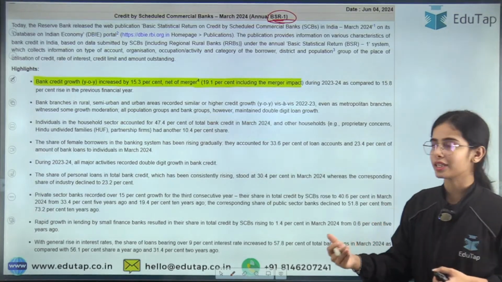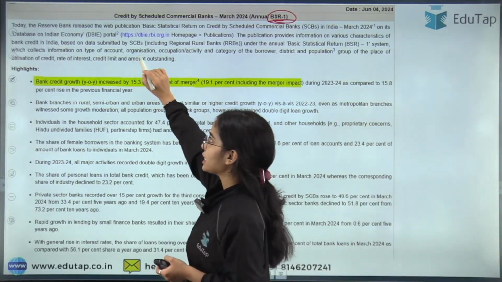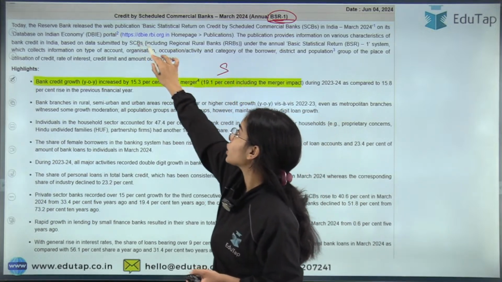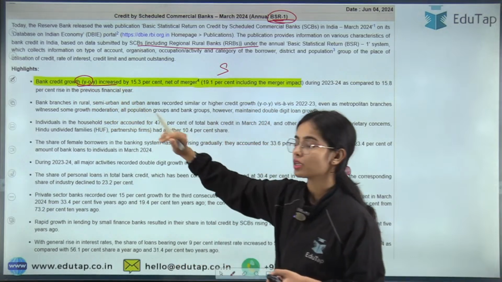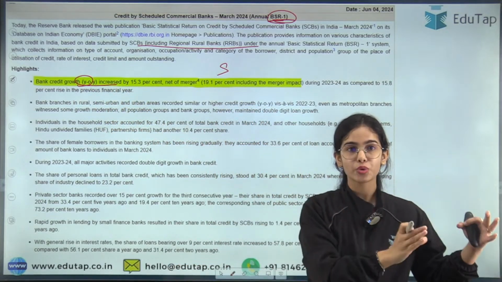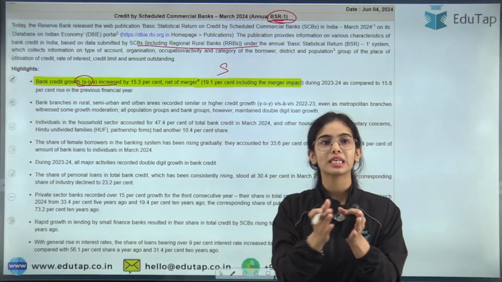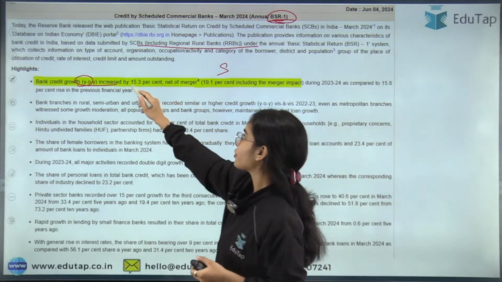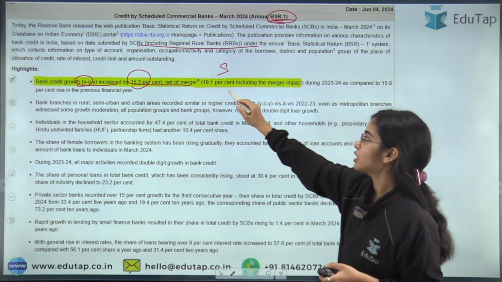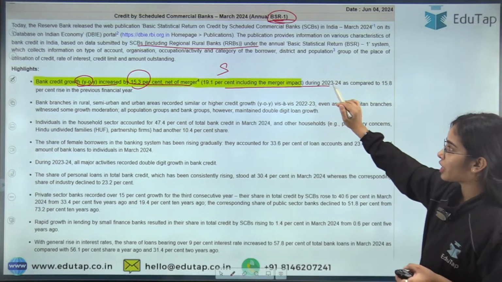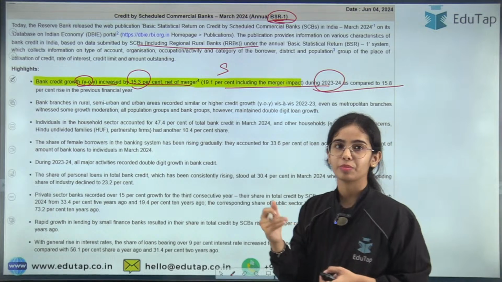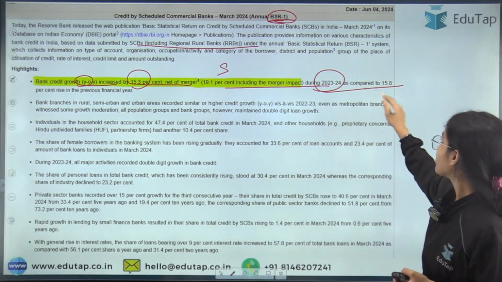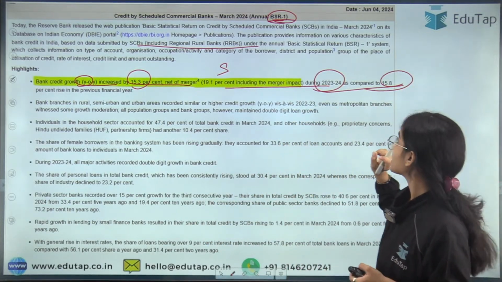And for the credit data also, you can see that it is for the scheduled commercial banks, including the regional rural banks. So bank credit growth has increased year-on-year, that is from March 2023 to March 2024. There is an increase in bank credit by 15.3% net of merger, and 19.1% will be there during 2023-24. That is higher than the previous year. Okay, as compared to the previous year. So this is the basic idea.